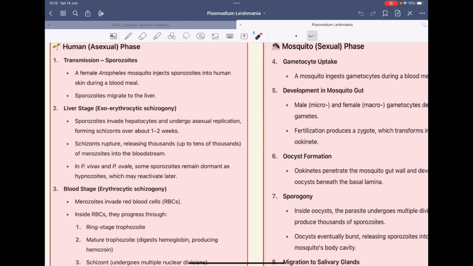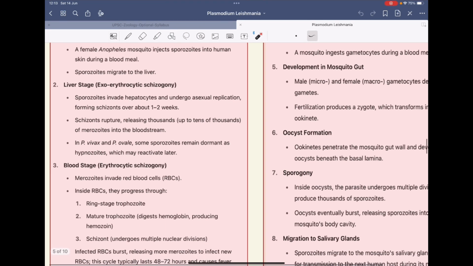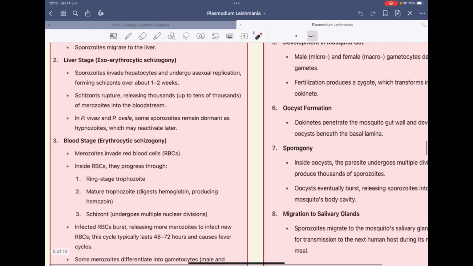Then you will see they invade the hepatocyte and undergo asexual replication. They form the schizont there. So the sporozoites form the schizont in the liver over about 2 weeks. Then this schizont ruptures and releases tens of thousands of merozoites into the bloodstream. If these sporozoites remain dormant, they are called hypnozoites, which can be reactivated later.